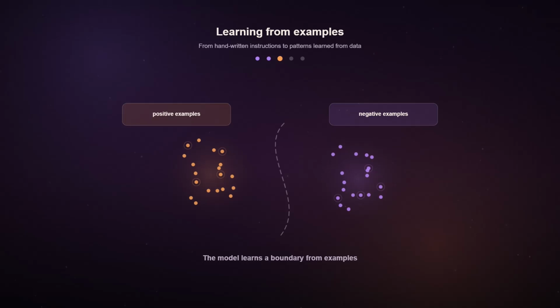Data-driven machine learning changed the process. Instead of trying to write every rule ourselves, we collect many examples of inputs and correct outputs and use them to train a model. Rather than being told every detail explicitly, the model looks for useful patterns in the data. In language tasks, for instance, it may begin to recognize which words, phrases, or combinations of features tend to appear together. This makes the system more flexible because its behavior comes from patterns discovered in data rather than from a fixed list of handwritten rules.